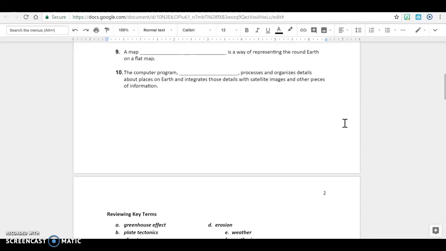Number 9. A map blank is a way of representing the round Earth on a flat map. Number 10. The computer program blank processes and organizes details about places on Earth and integrates those details with satellite images and other pieces of information.